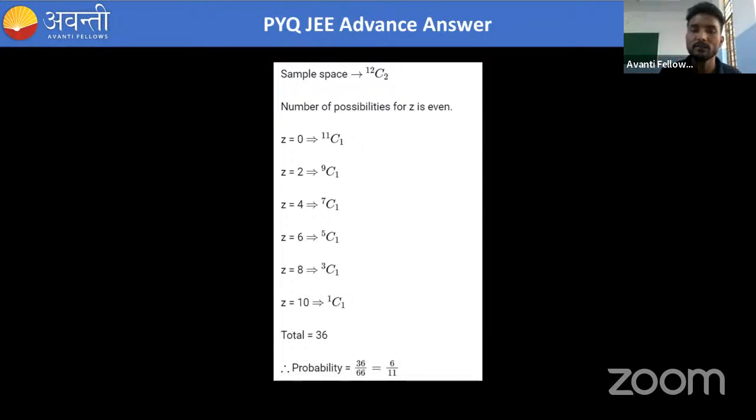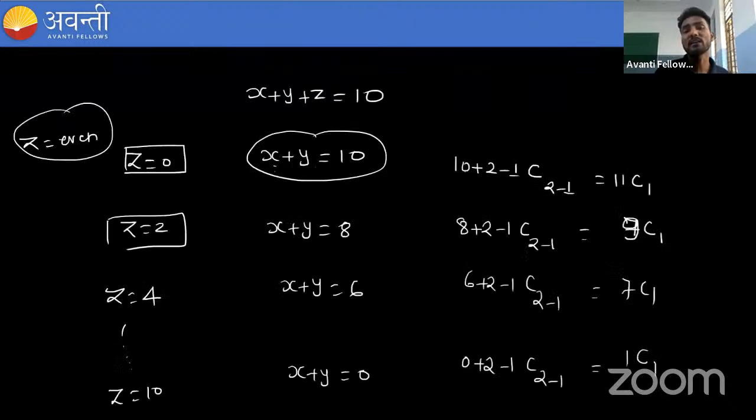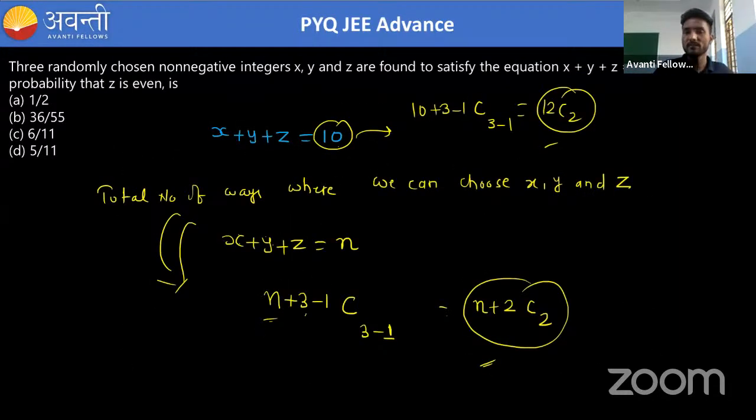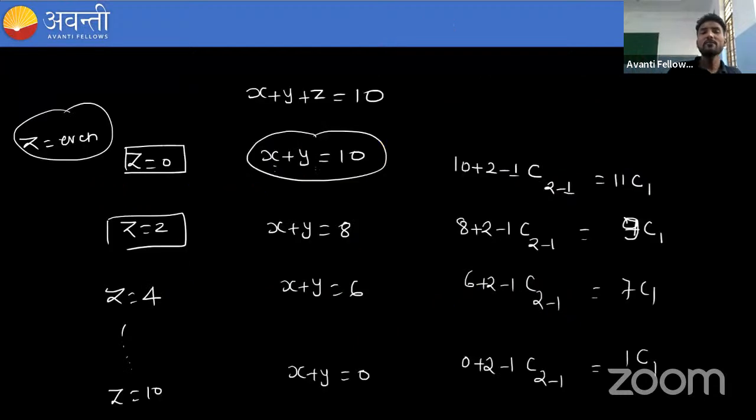So there are total 36 possibilities, and you know the sample space will be 12 C 2, which you saw at the start: if there is no restriction then there will be 12 C 2, the ways to choose all three. But already we have z is even, so we reduced it to 2 variables.